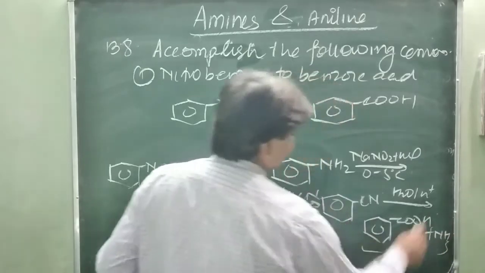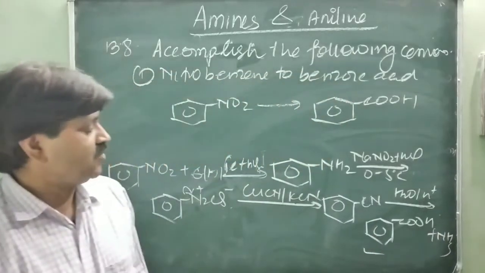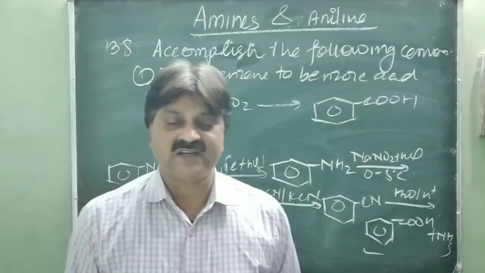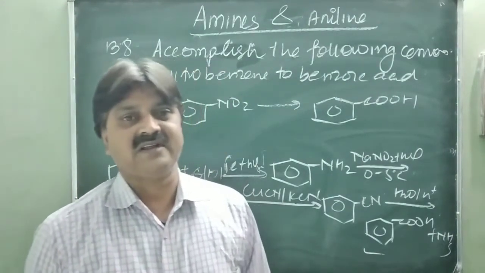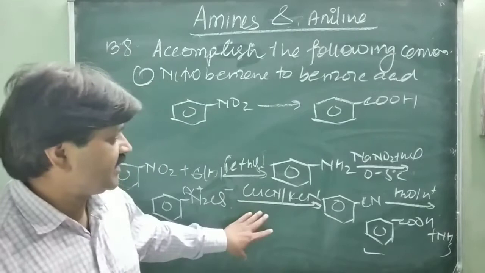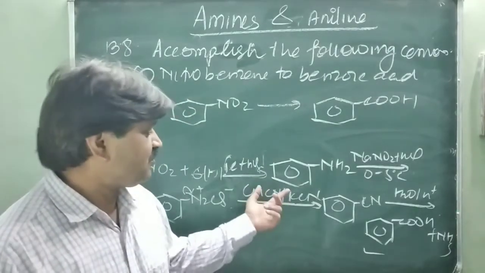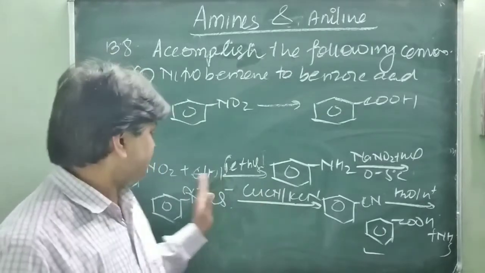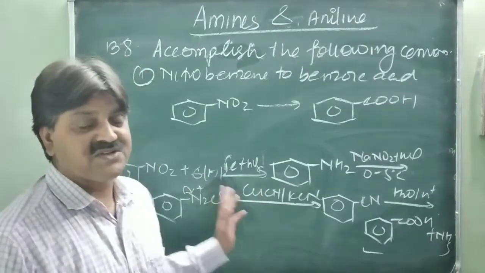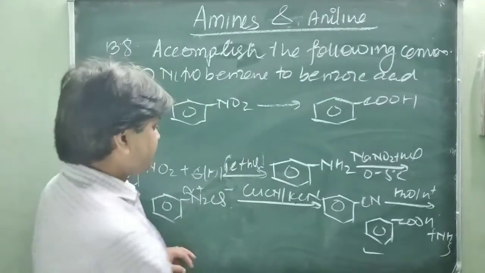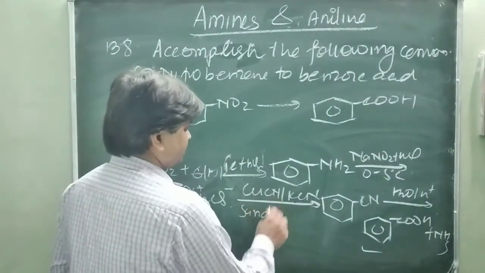So this is the way to prepare benzoic acid from nitrobenzene: first reduction, followed by diazotization, and lastly the Sandmeyer reaction. When the diazonium salt is treated with potassium cyanide or potassium bromide, there is replacement of nitrogen, and this reaction is known as the Sandmeyer reaction. Is it clear? This is called the Sandmeyer reaction.